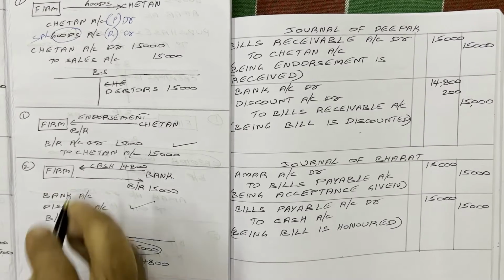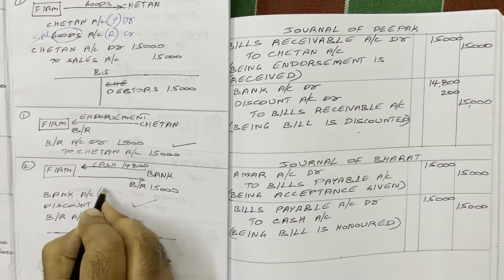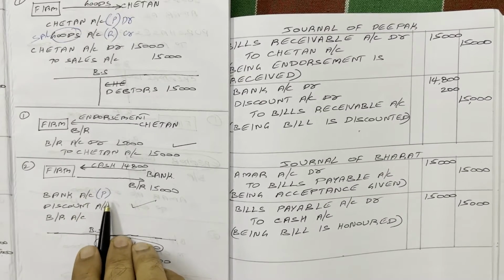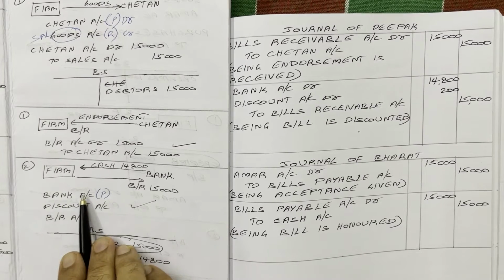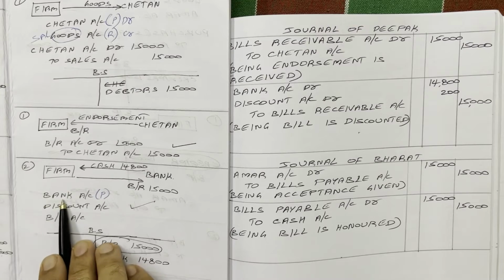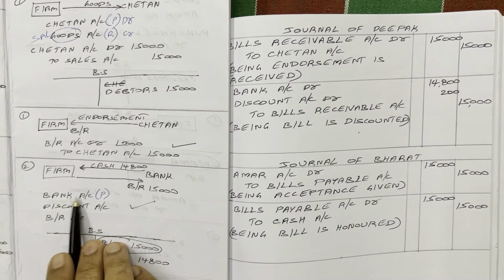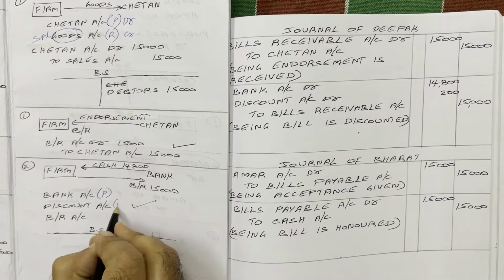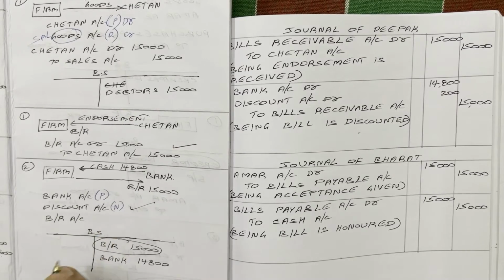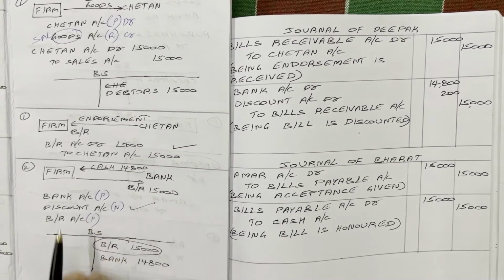Now, bank account is a personal account. With any organization name, if you open any account, that is a personal account. So we wrote bank here because we are students and we don't know the bank name. But when you really work in an organization, instead of the word bank, we write a bank name, like SBI account. So with the organization name, we open this account. Therefore, bank account is a personal account. Discount allowed account, loss, so nominal account. Bills receivable account, personal account. For these two, we can apply double entry rules.